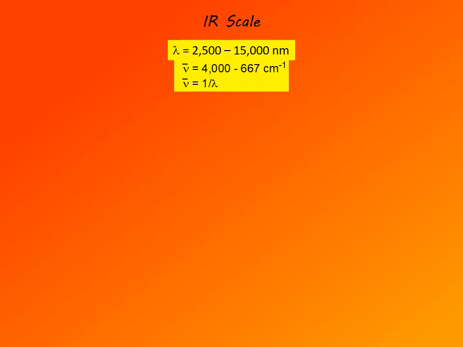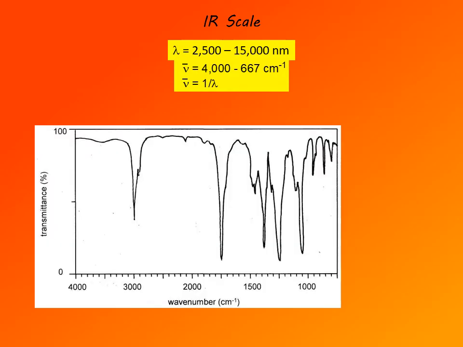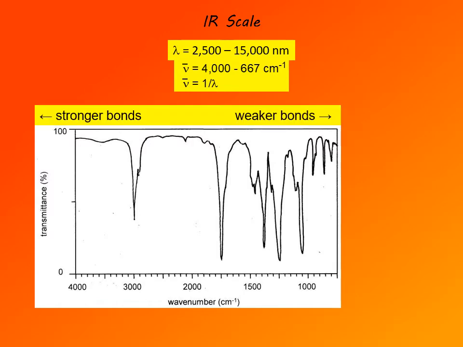and 667 inverse centimeters. Here is a sample of an infrared spectrum, and this spectrum can provide us some general information. Bonds in general show as absorption bands in infrared spectrum. So individual absorption band can be associated with particular bonds. Stronger bonds absorb at higher wave numbers and weaker bonds at lower wave numbers. That's a general rule. There are some deviations from it.